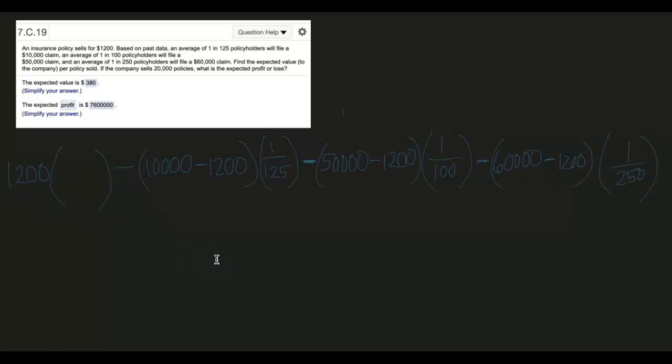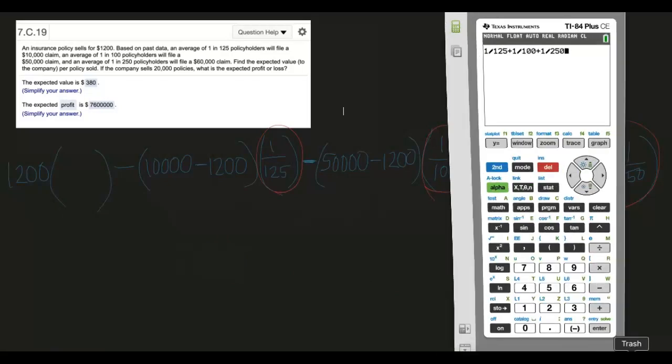So to do that, I'm going to highlight these probabilities. That didn't show up too well, did it? Let me just use a different color. I'm going to take these probabilities, this one, and this one, add them together, and subtract them from 1 to determine the probability that a person does not file a claim.